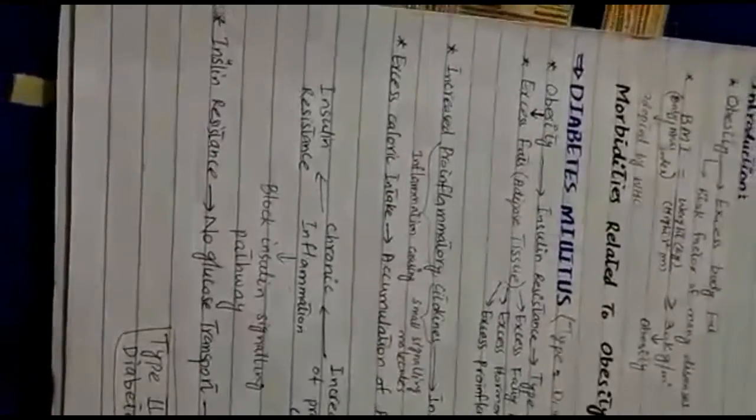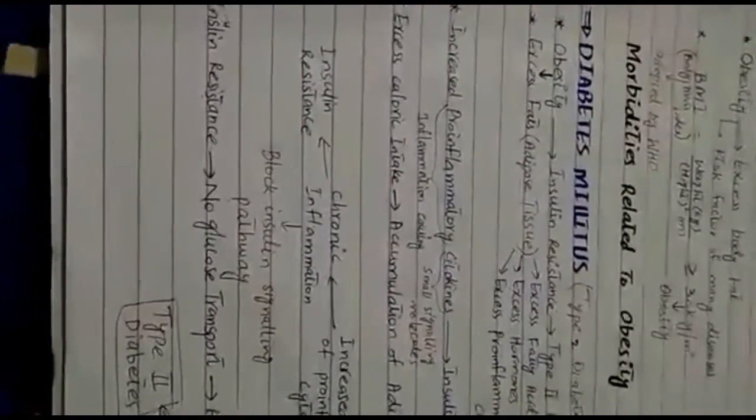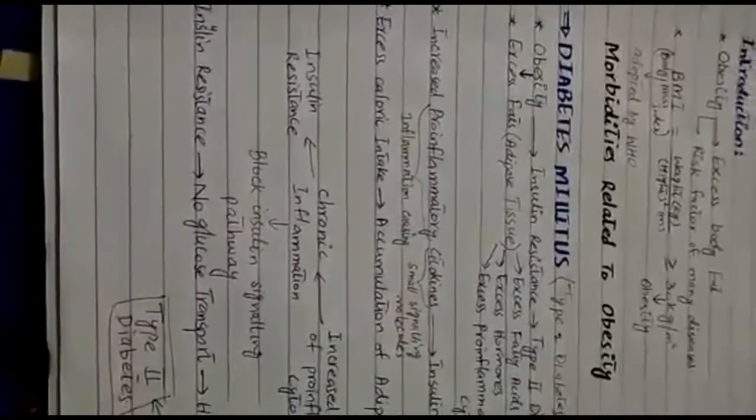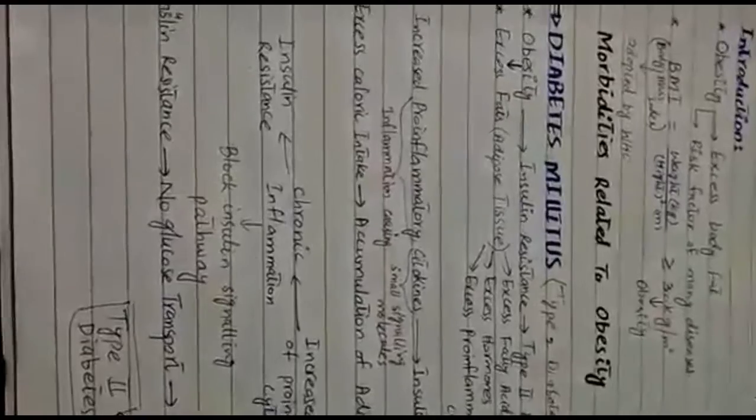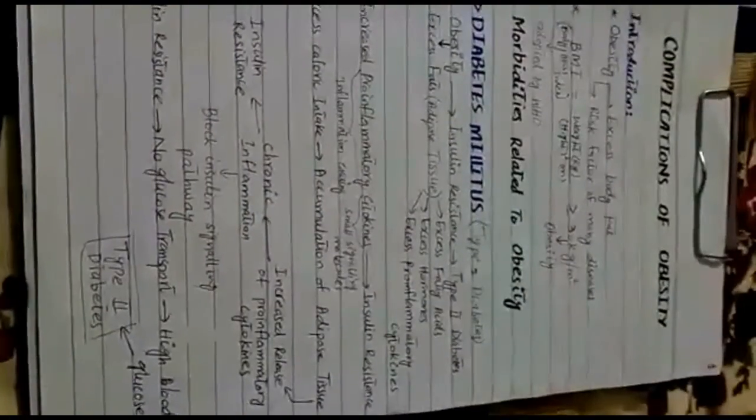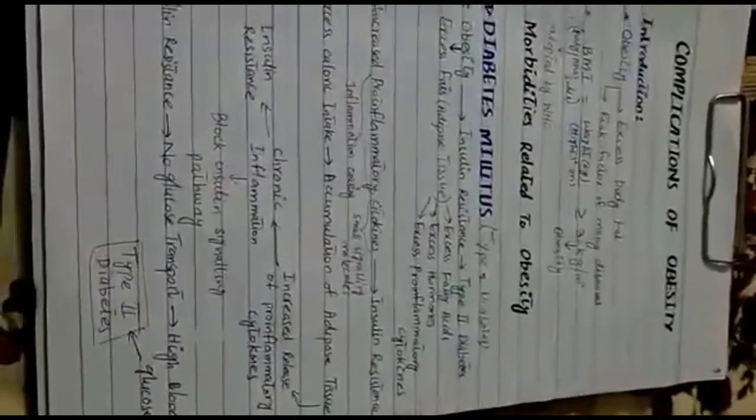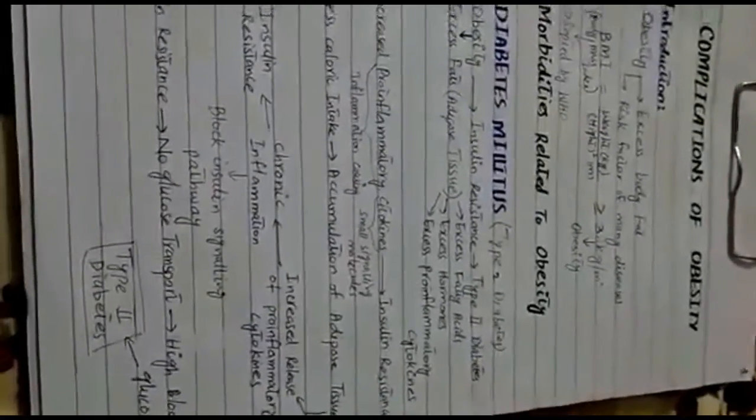Insulin is just like a doorbell button. When the person presses the doorbell button, the doorbell rings, the door is opened, and the person is allowed to move inward. When the doorbell button is not working properly, the bell is not rung, the door is not opened, and the person is not allowed inside. The same is the case with insulin.